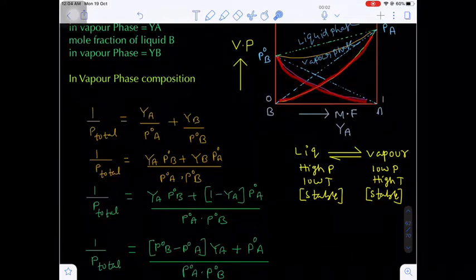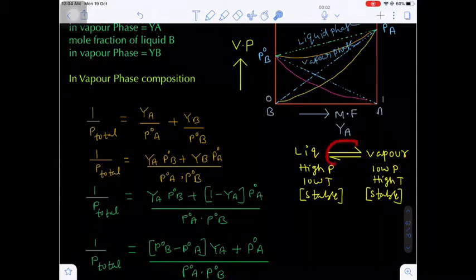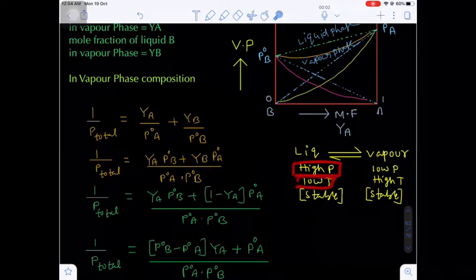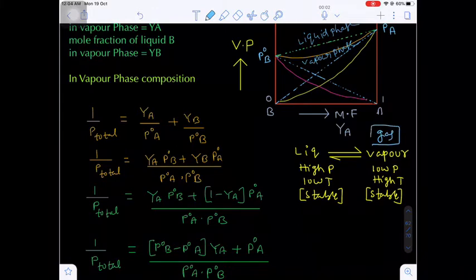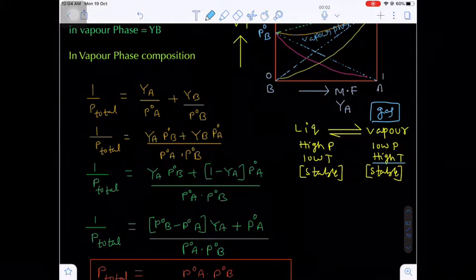The reason is that liquid and vapor exist in dynamic equilibrium. Generally liquids are stable at high pressure and low temperature, whereas vapors are stable at low pressure and high temperature. Do you know vapor is nothing but, indirectly, gas? We know the gaseous substance, that is the ideal gas. So ideal gas behavior occurs under high temperature and low pressure only. Are you getting my point?